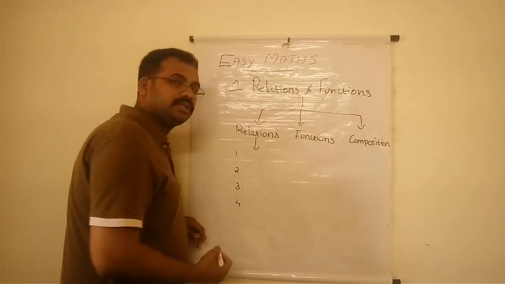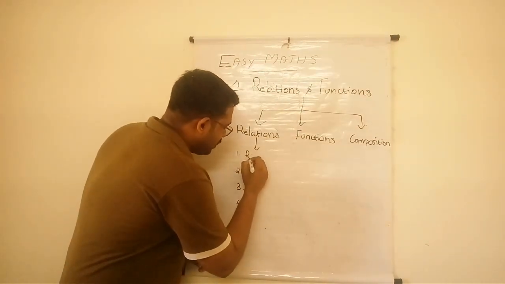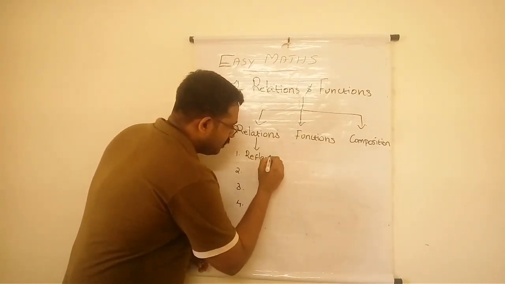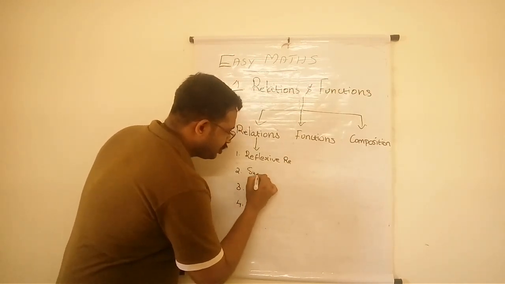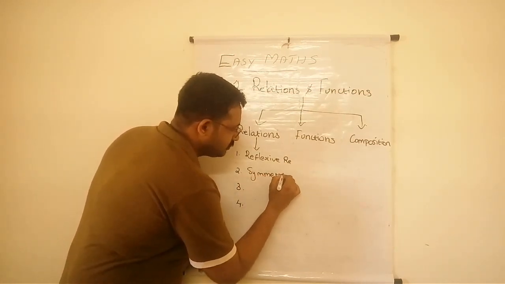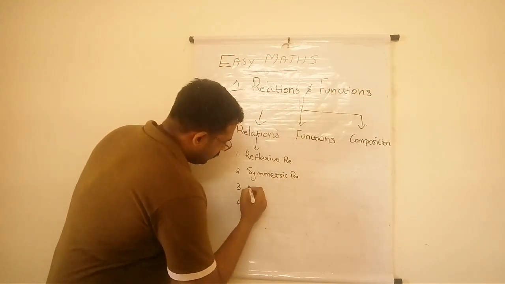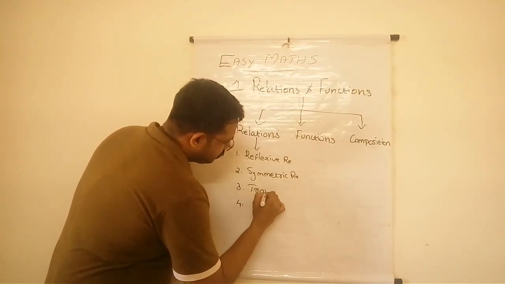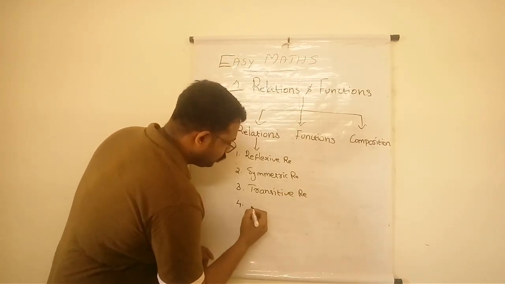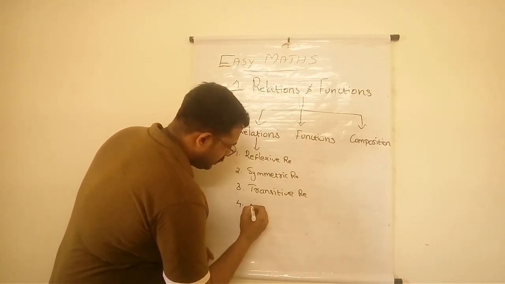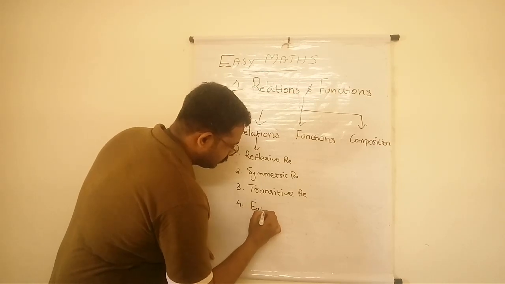4 important points, that is a reflexive relation, then symmetric relation, then transitive relation, and fourth one is equivalence relation.